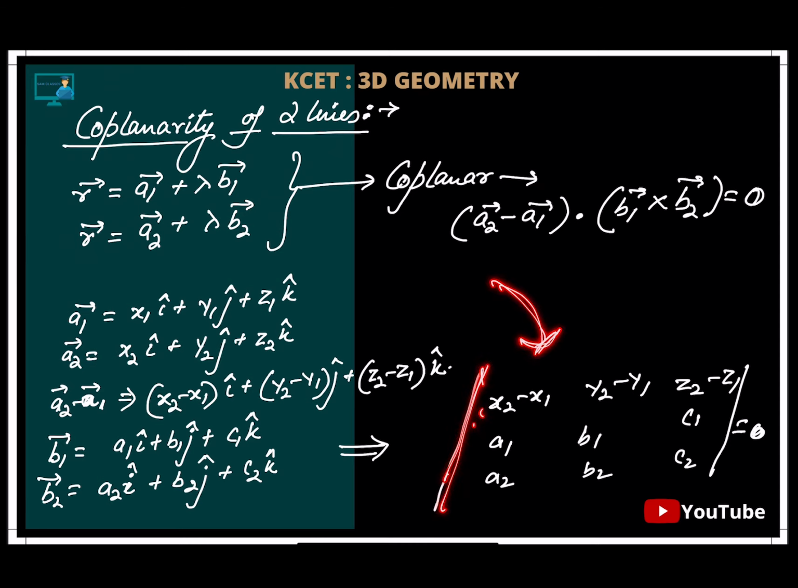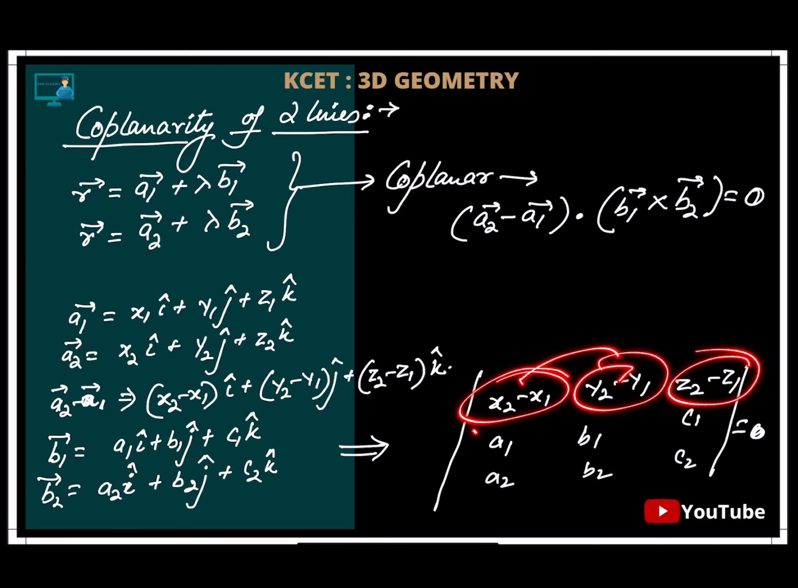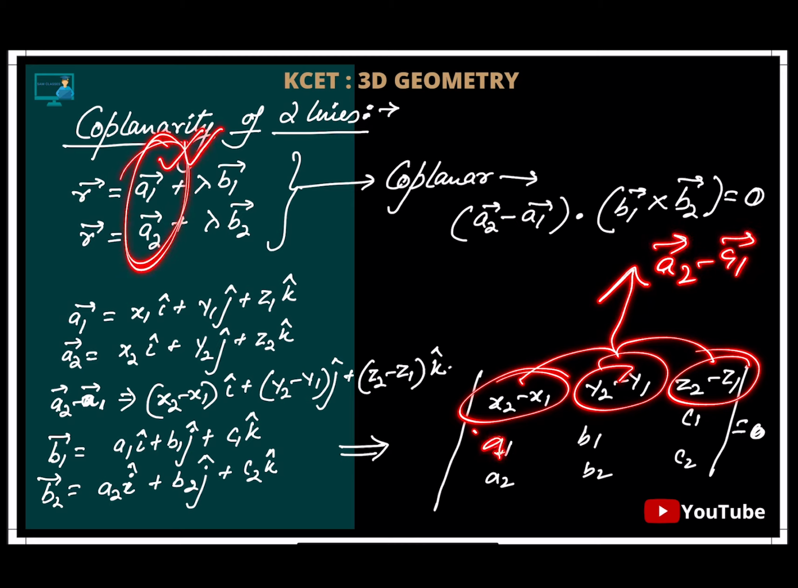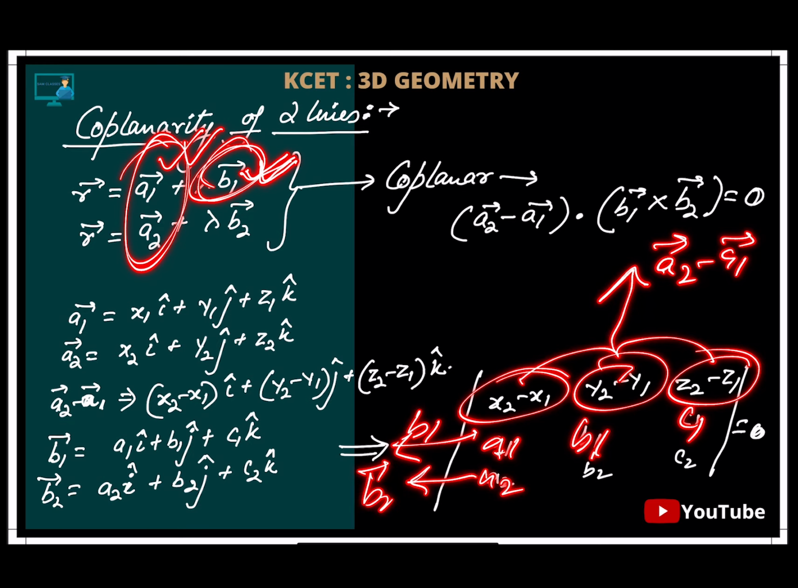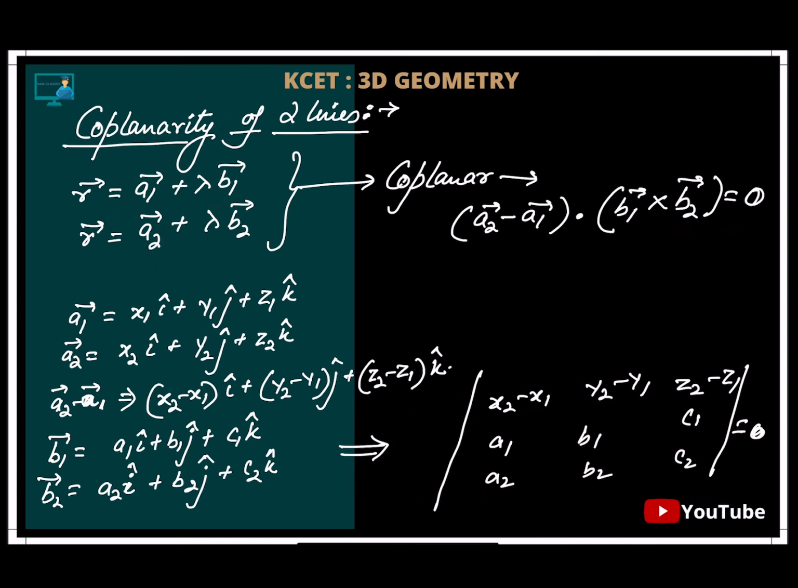Okay, so for the determinant method, you need to understand that x2 minus x1, y2 minus y1, and z2 minus z1 come from the vector a2 minus a1. And a1, b1, c1 come from the first line, which is parallel to the vector b1, and the last row comes from b2. The moment you keep this in mind, you will never forget how to use it, and you can use it very fast to solve questions.